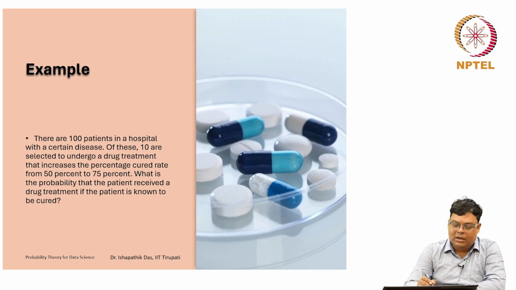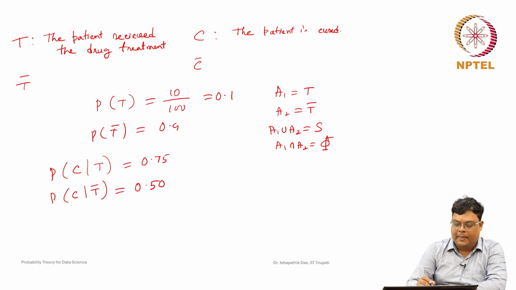Now it is given that the drug treatment increases the cure rate from 50% to 75%. That means the probability that the patient is cured, given that the patient did not receive the drug treatment, is 50%, and then it is increased, that means the probability that the patient is cured, given that the patient received the drug treatment, is 75%. So given T complement it is 50%, given T it is 75%.